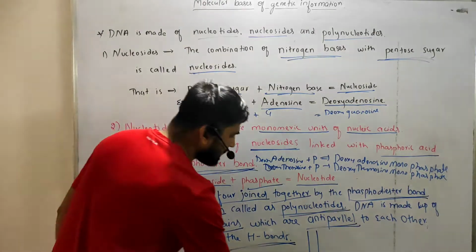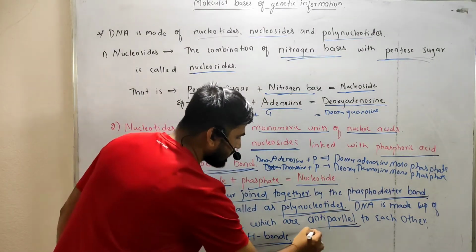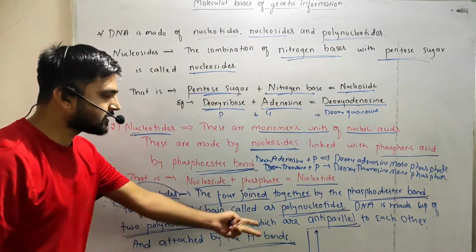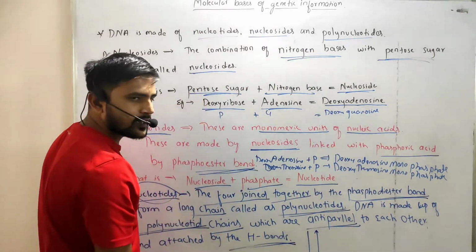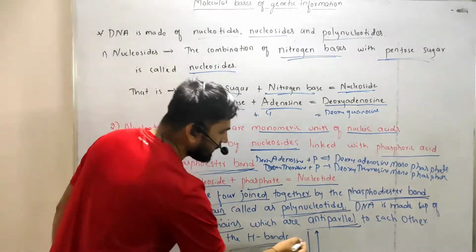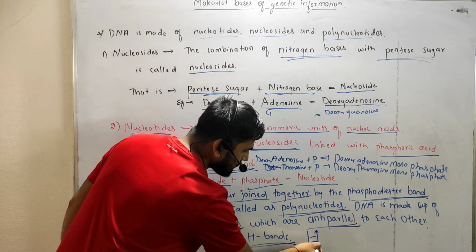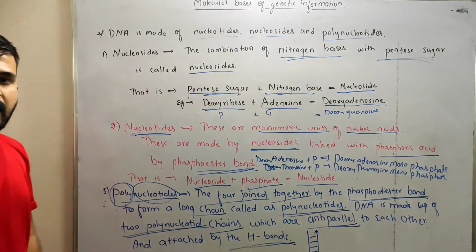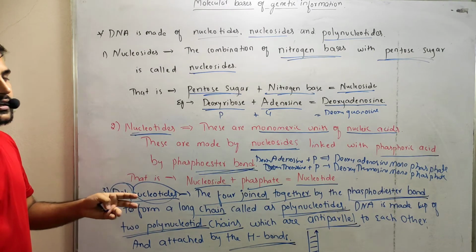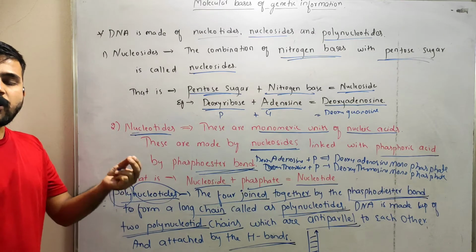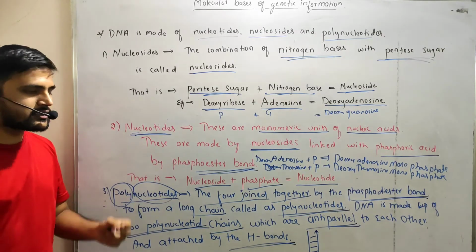One will move in this direction and one in the opposite direction. This is anti-parallel, and the two strands are held together by hydrogen bonds. So this is the genetic information: what DNA is, what its components are, and how it is made.